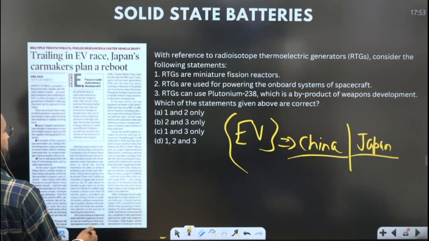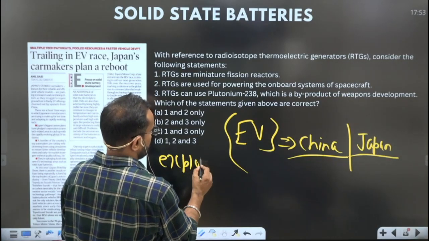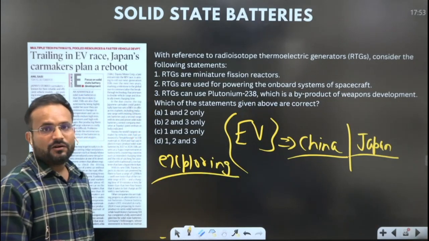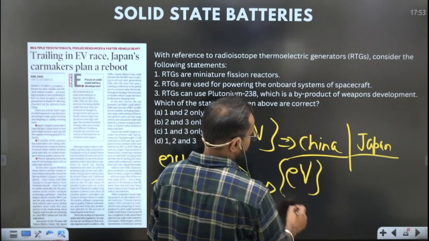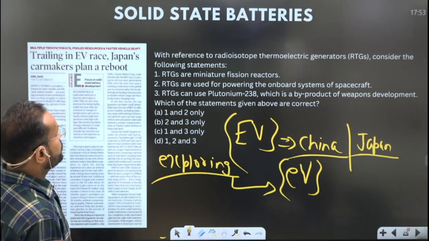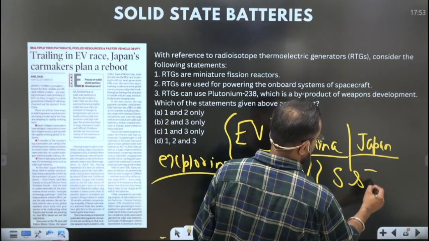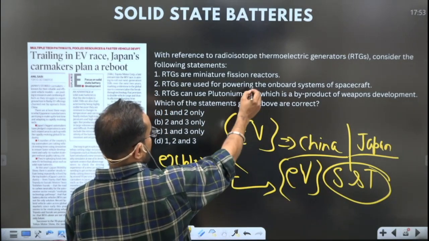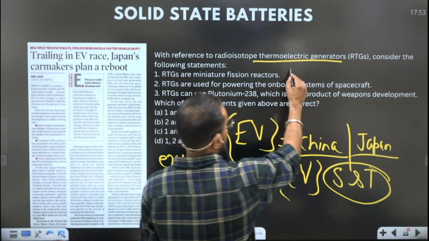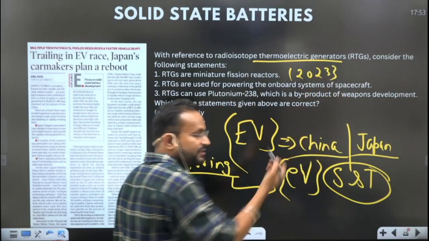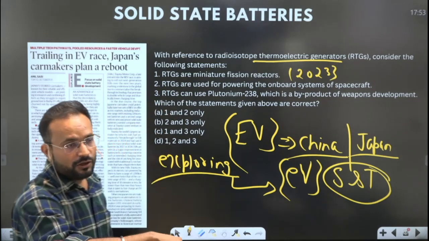So in that context, to maintain its own edge in this particular field, Japan is exploring certain battery technology that could give Japan the edge in the EV sector. And what is the technology? It is the solid state batteries. And why does this become important? Again, from the perspective of science and technology in paper 3. You already have radioisotope thermoelectric generators that had been asked in 2023. So solid state battery becomes a very probable topic for the prelims. Please give the answer of this PYQ in the comment section.